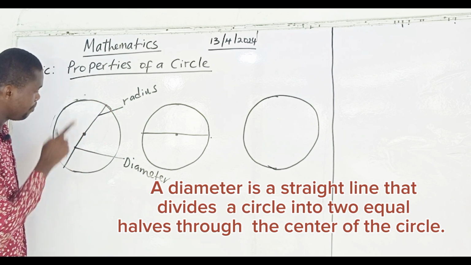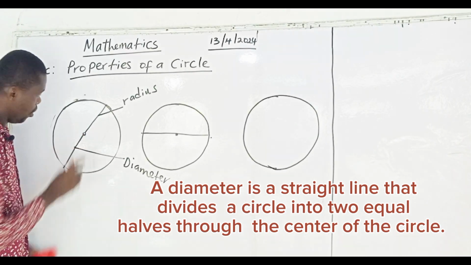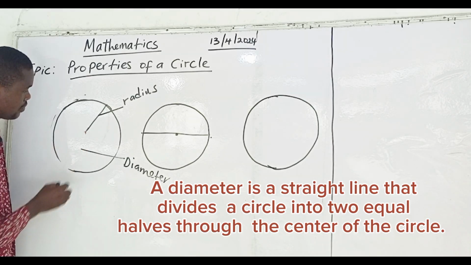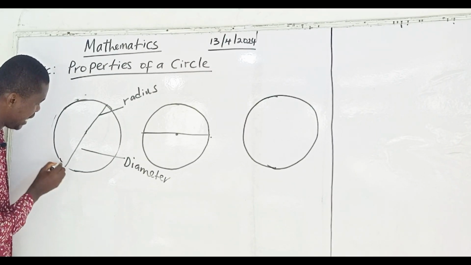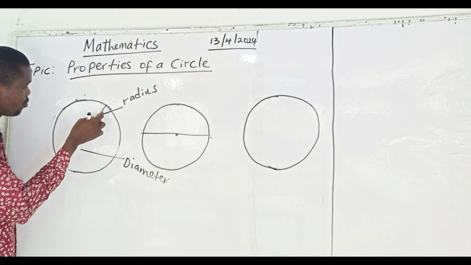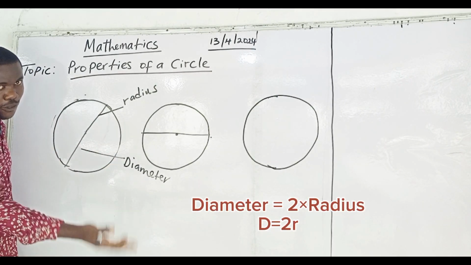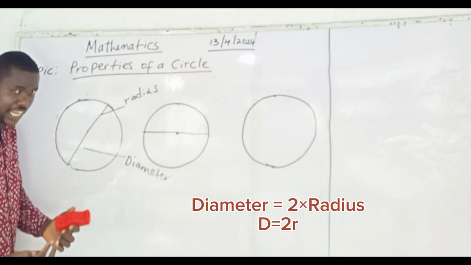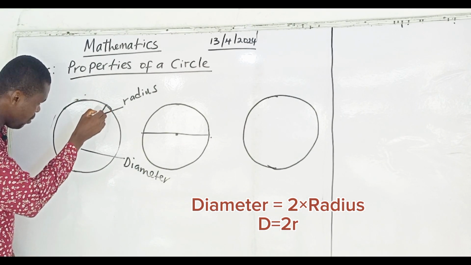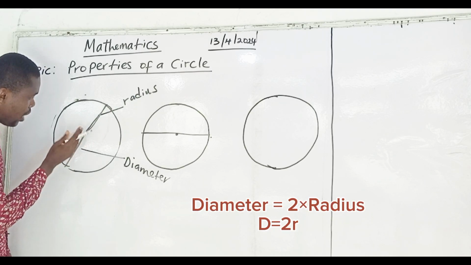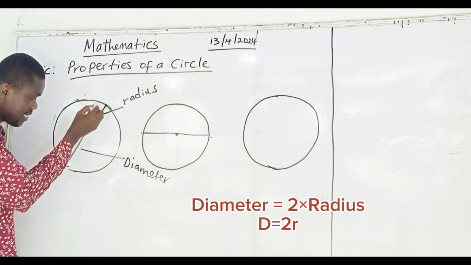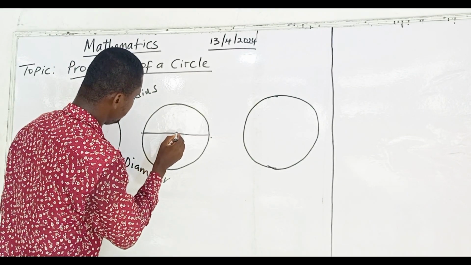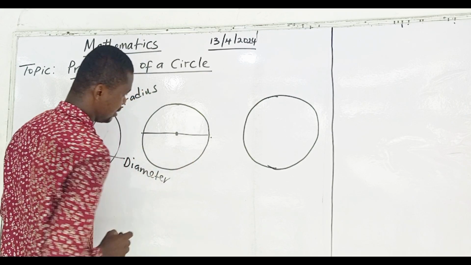So this one like this na radius, but if you join them to this side, e become diameter. So if we talk say two radius, they make one diameter. You see am now, don't forget to dey follow me as I dey go jejely. Line wey divide the circle into two equal halves through the center na wetin? Na diameter. So this line na diameter. You dey get me?